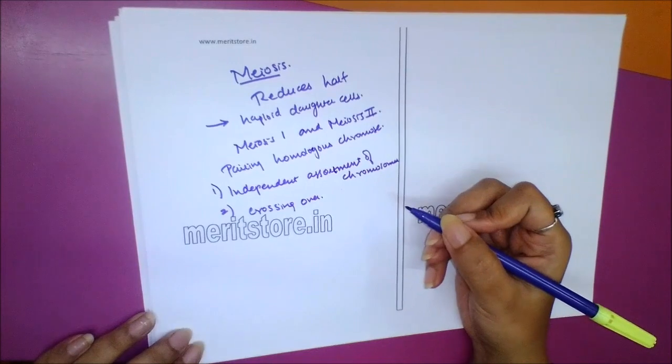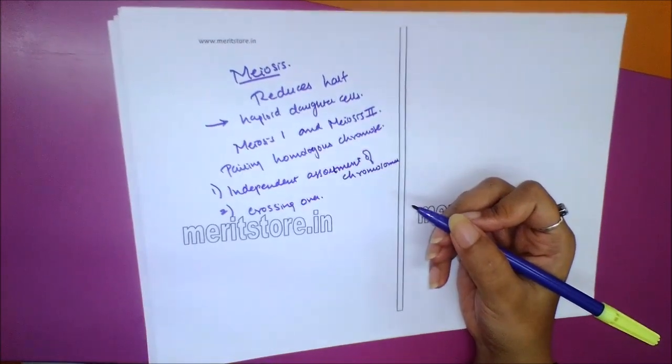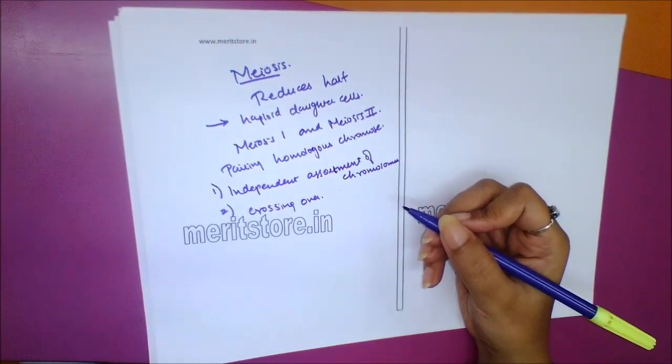Chromosomal and gene mutation can take place by irregularities of meiotic division.